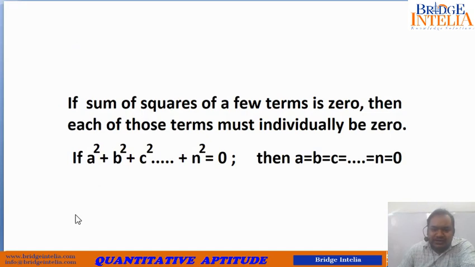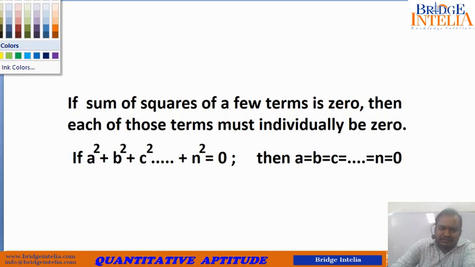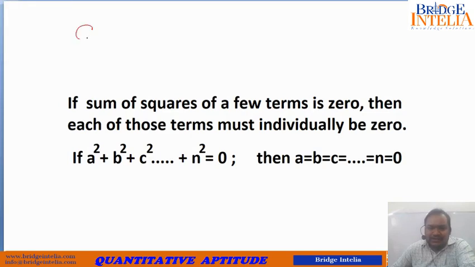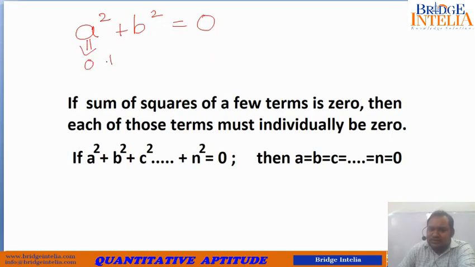You see, as you already know, the square of any real number can never be negative. So if somebody tells you that a square plus b square is equal to 0, then when is it possible? Because you know that any square term cannot be negative. So the sum of two non-negative terms is equal to 0. That can be possible only when each of them is individually equal to 0, because the only possibility is either it is 0 or it is positive.